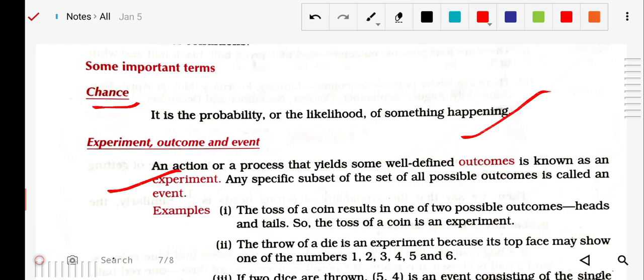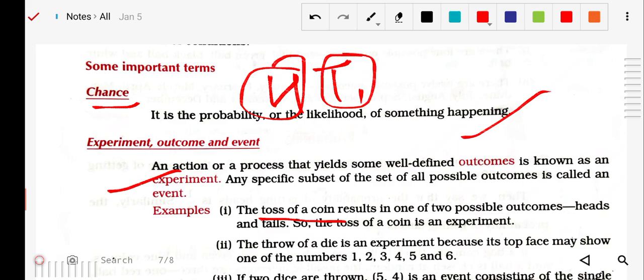Now there are some examples, like if we toss a coin, what is the possibility? As we know, there is a head and a tail. There's a possibility that it can be head or it can be tail. Another example: if we throw a dice, there are numbers written on its six faces, 1 2 3 4 5 6.